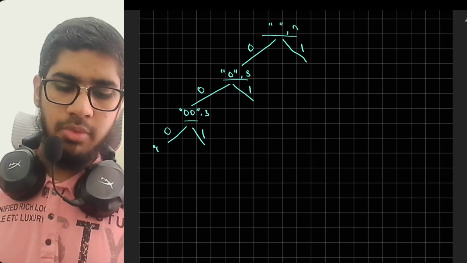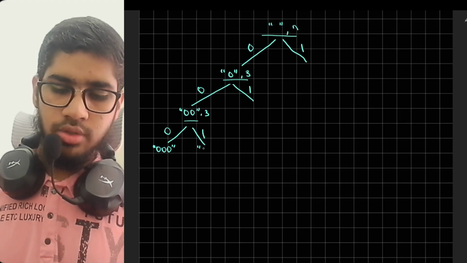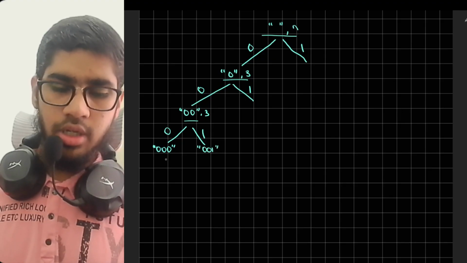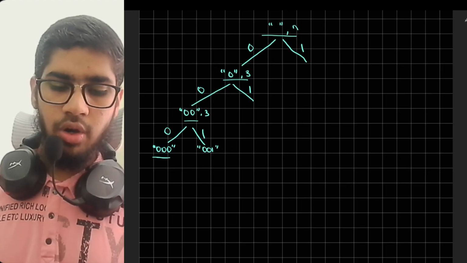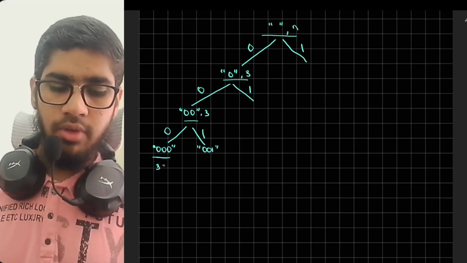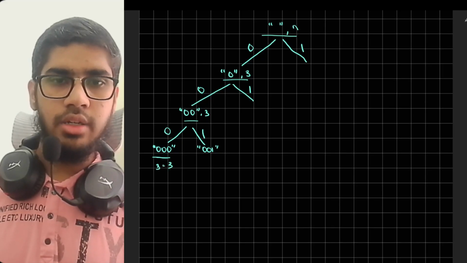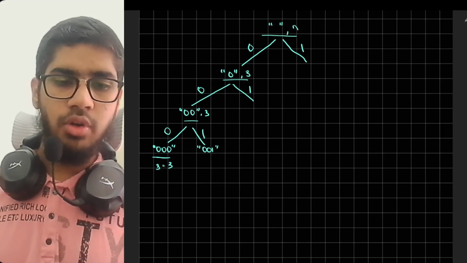So if we add, it becomes 0, 0, 0. Here it will become 0, 0, 1. Here we have hit the base condition, that is, we have got our string length as 3 and our n is 3. So we would return here. We would add this answer in a data structure and then we would return from here.